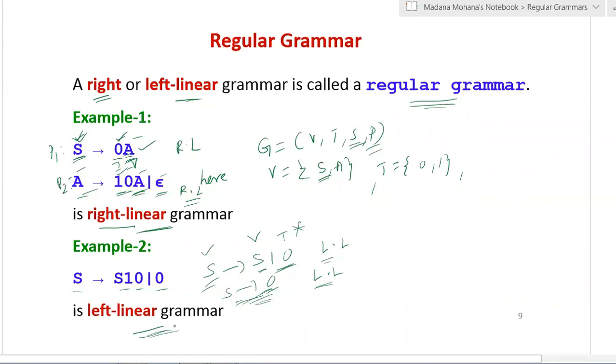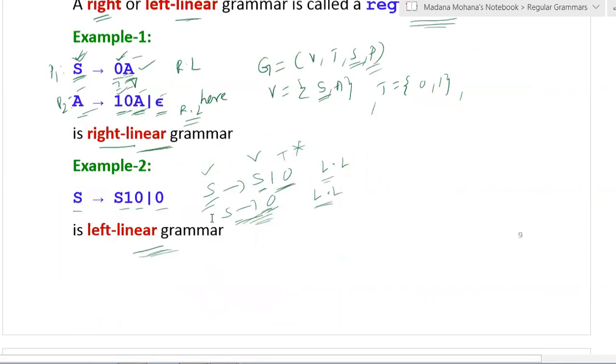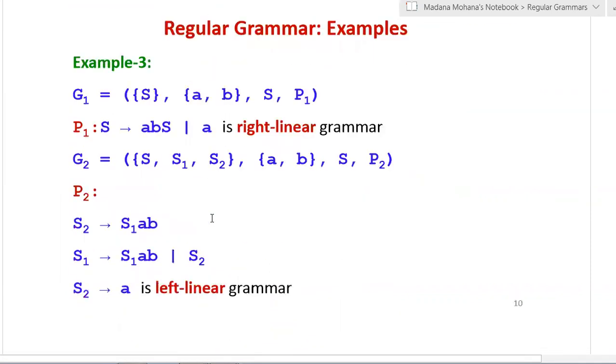So the second example is left linear grammar. Now another example you can see. Here let us say the grammar G1 equal to... Same as finite automaton, here also you can remember the order of the tuples. In any given grammar, whatever the values given, by default the first set is called V, the second is called T, then the third one is called S, then the fourth one is called P, VTSP. You can equate to VTSP, whatever the sets are given.